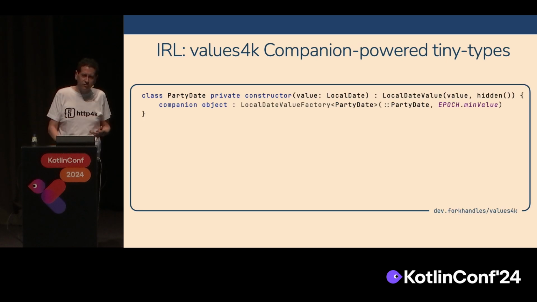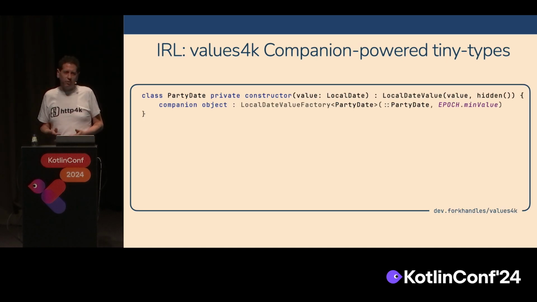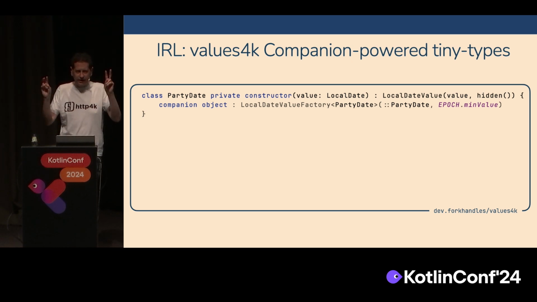So how do we use it in open source? We've got Values4k. Values4k is a tiny type library from Fork Handles, which is another platform of modules that I'm involved with. What we've done here is to compact all of the shared functionality, like parsing and validation and display logic, into a set of reusable classes that can then form the basis of the companion objects. And they're called value factories.